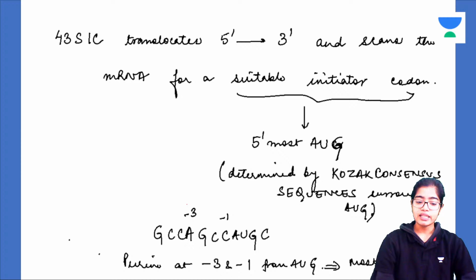What are these sequences? At 1 base pair upstream and 3 base pair upstream from AUG, there should be purines present. That is the exact site where the translocation should start.